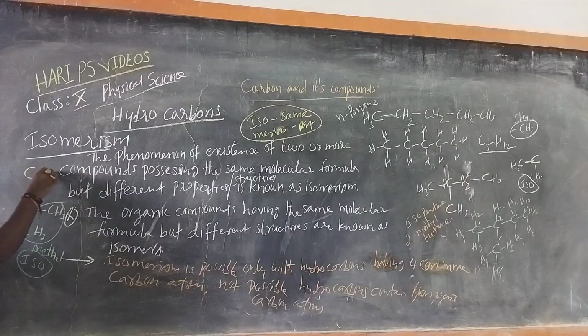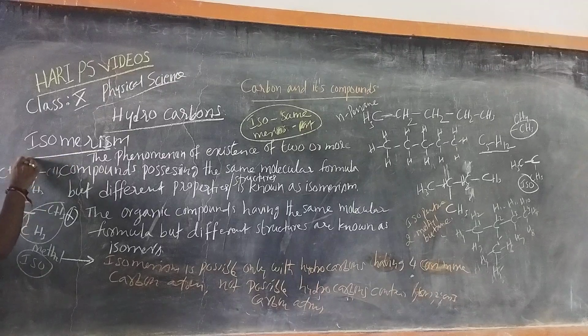If it is surrounded with 3 CH3 groups, then this is called neo.